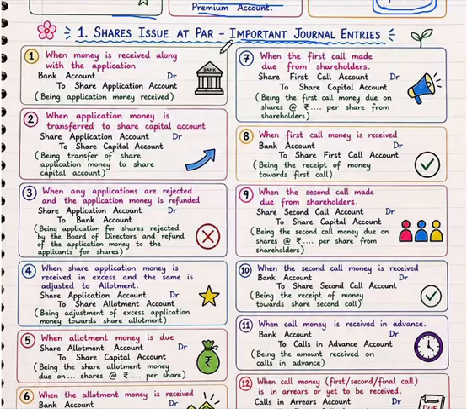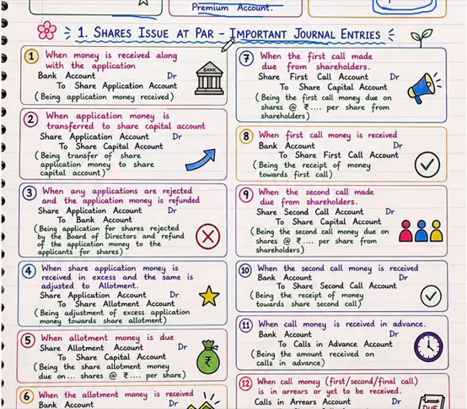That means on application some amount, on allotment some amount, on first call some amount, on final call some amount. Like that, a company can collect its share amount in different installments. This is a very important feature of the capital of a company.